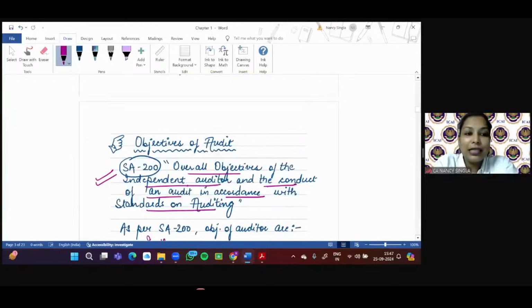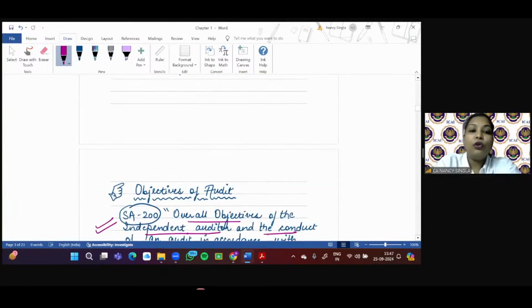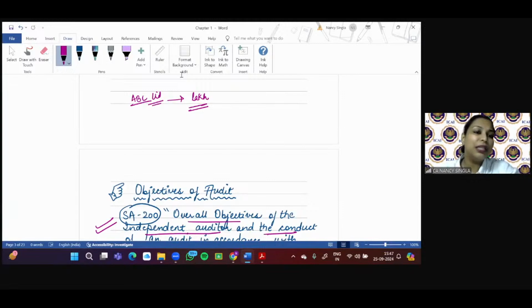Why? Let's take an example. Let's say ABC Limited is there and XY and Associates are conducting the audit, and there are lakhs of transactions. Is it practically possible for the auditor to check all the transactions? The answer is a big no. So the auditor may apply sampling techniques: how to take a sample, what is statistical and non-statistical sampling. That we are going to cover in, I think, chapter number 3. I'm not going into detail.